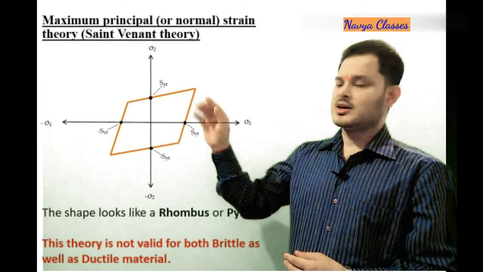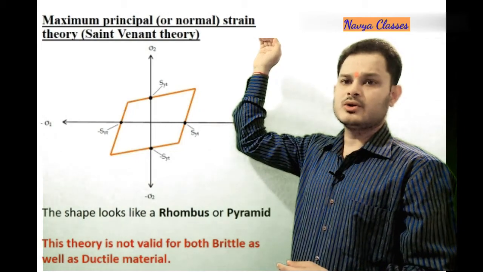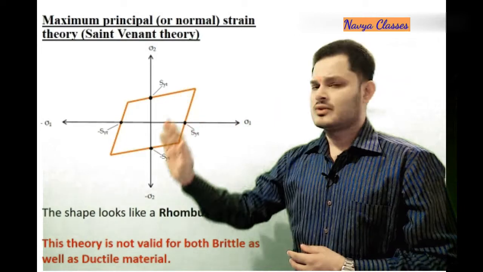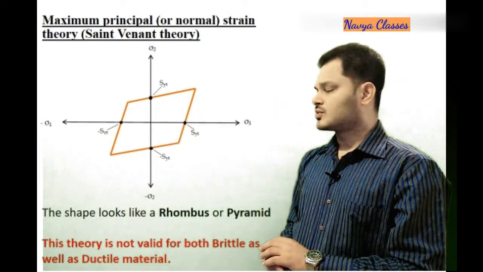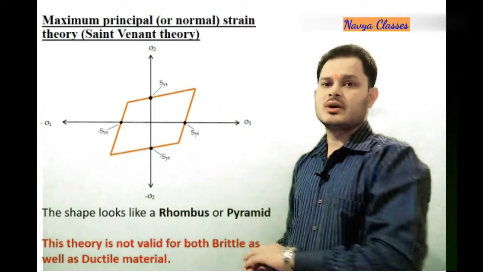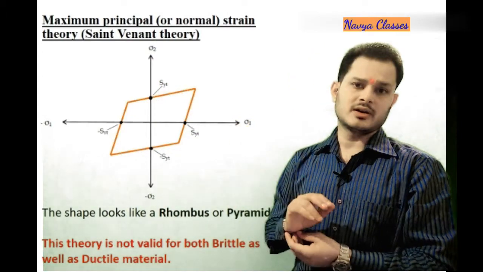You can very clearly observe that in the first quadrant it is going beyond sigma yp, we can say sigma yp or SYT, one and the same thing. It goes beyond sigma yp in the third quadrant, and in the second and fourth quadrants it is not even reaching the sigma yp, but the failure occurs.